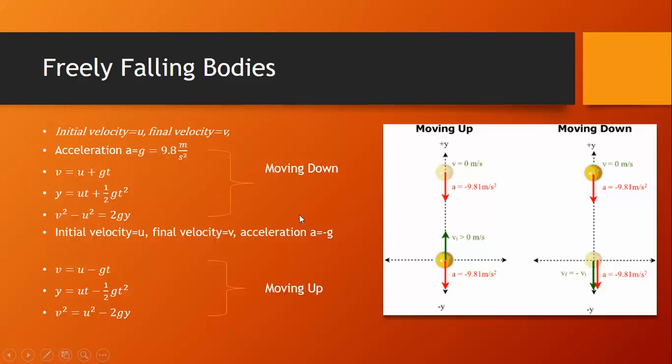And if we substitute the same values with the positive y-axis, we get v equals u minus gt, and y equals ut minus half gt square, and v square equals u square minus 2gy. These are the kinematic equations for a freely falling body when we choose the positive y-axis, means when the ball is moving up. So like this, the acceleration of a ball may be positive or negative, depending on the direction. So these are the kinematic equations for a freely falling body.